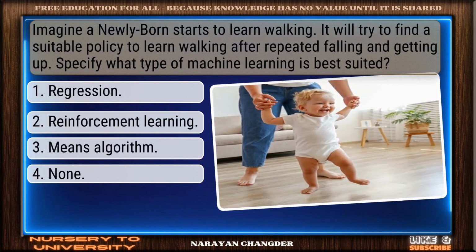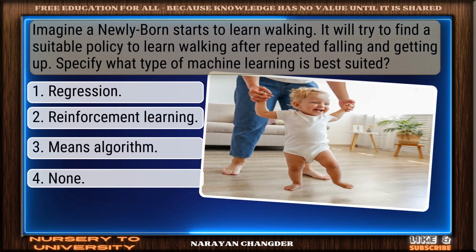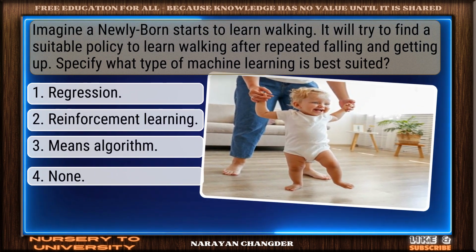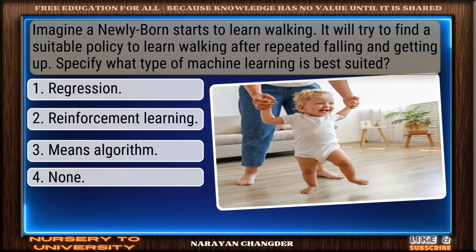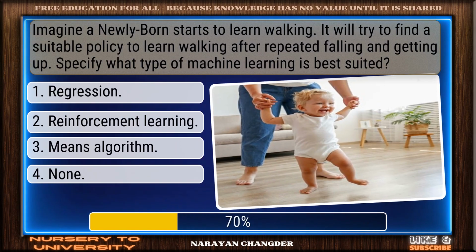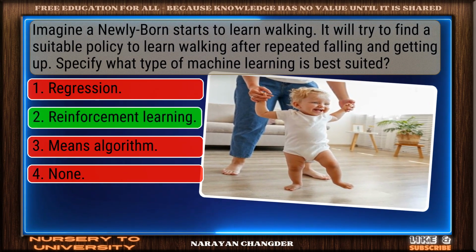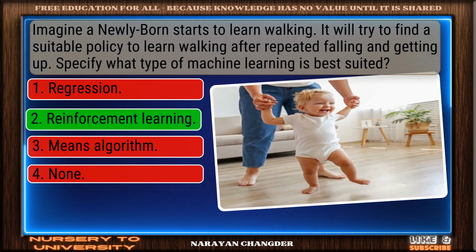Question number 2. Imagine a newly born starts to learn walking. It will try to find a suitable policy to learn walking after repeated falling and getting up. Specify what type of machine learning is best suited. Nice selection. Reinforcement learning is the correct and valid answer.